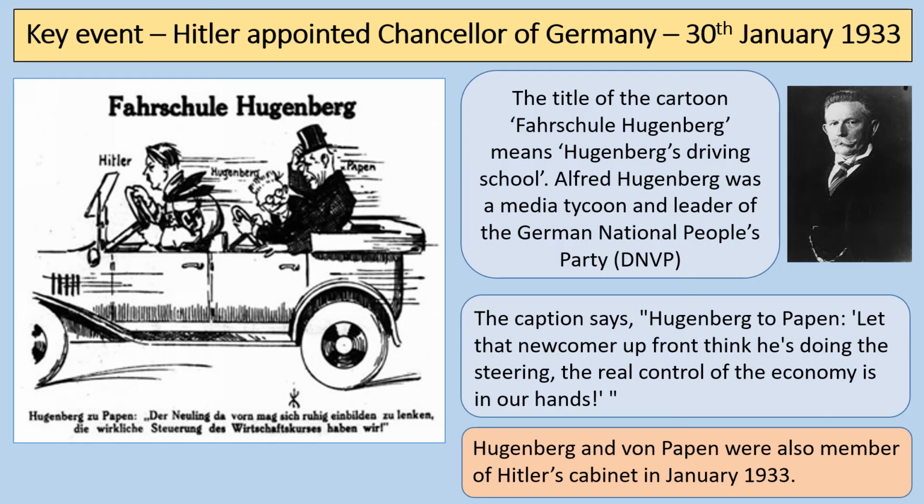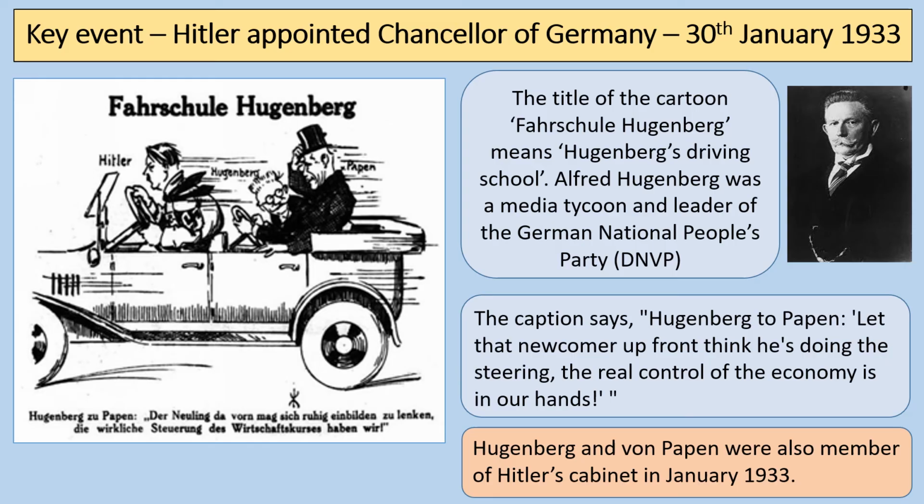So you can see here the idea is that Hitler will feel he's in the driving seat, but it'll actually be people like Franz von Papen and Hugenberg and other right-wing conservative forces that will actually be in control. And of course, they're going to be proved massively wrong. The caption says Hindenburg to Papen is saying, let that newcomer up front think he's doing the steering. The real control of the economy is in our hands.